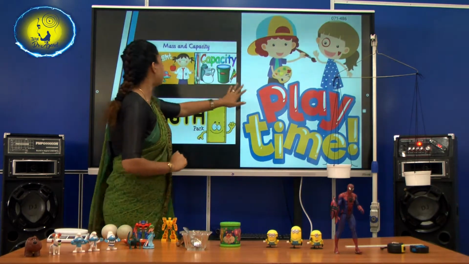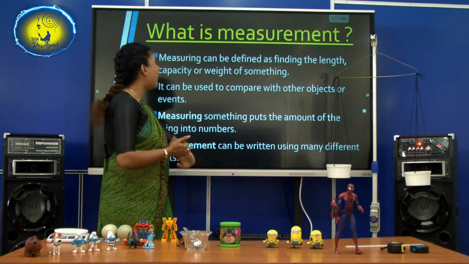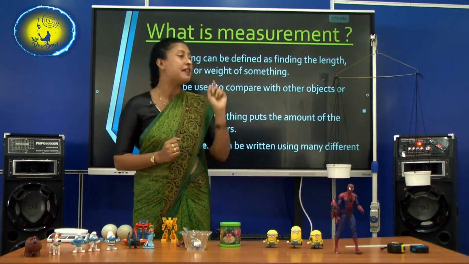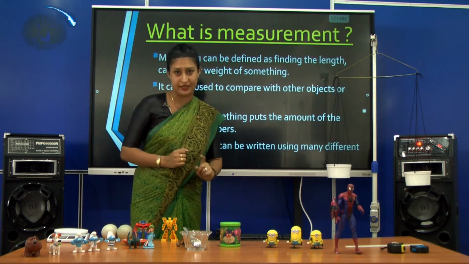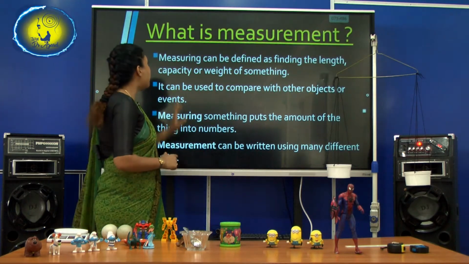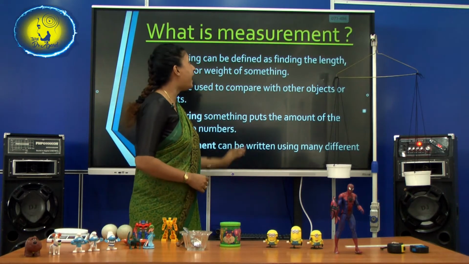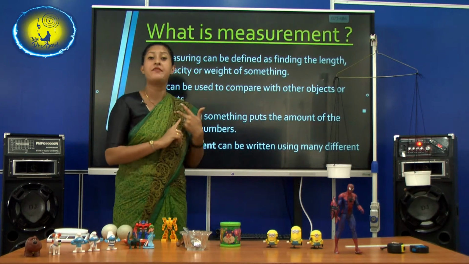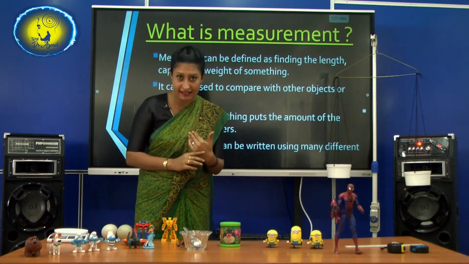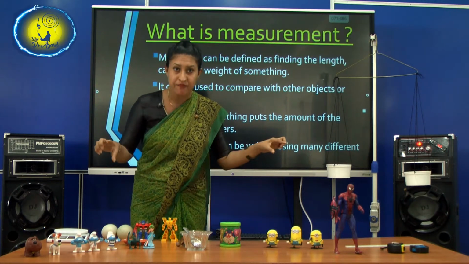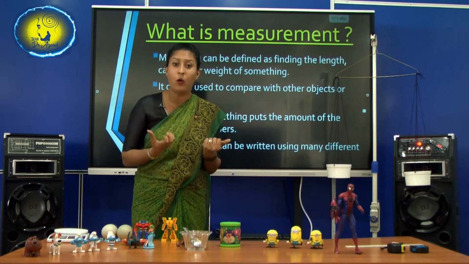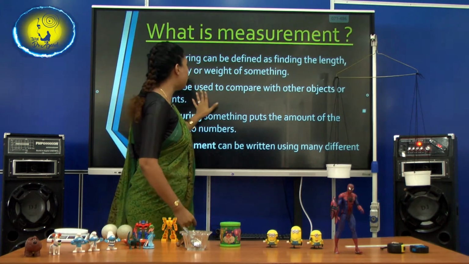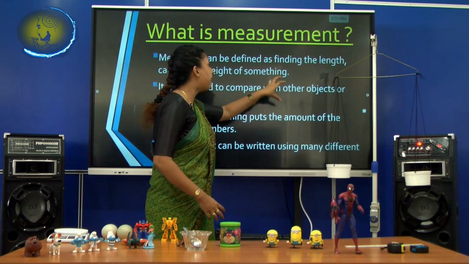Right. So first slide. I always make sure that I give a definition for what I am teaching you. So what is measurement? Measuring can be defined as finding the length, capacity or weight of something. So measuring is finding the length, measuring the capacity or the weight of something. Understand? Right. So it can be used to compare with other objects.